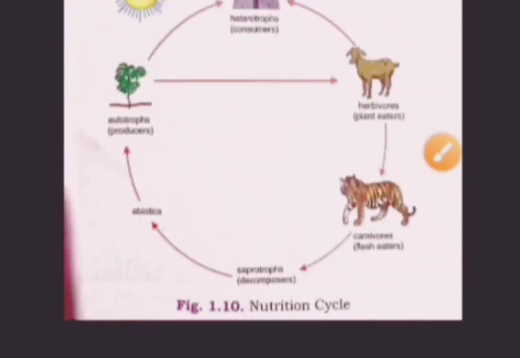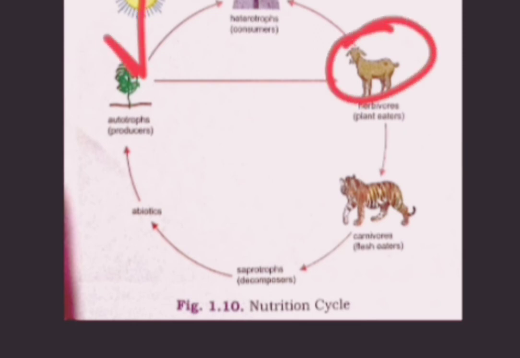Next we are going to discuss the life-giving cycles, and the first one is the nutrition cycle. We know well that some are autotrophs. You have read that plants are autotrophs because they make their food from sunlight. And who are eating the autotrophs? Those are herbivores. So the sun gives energy to plants, and plants are eaten by herbivores.